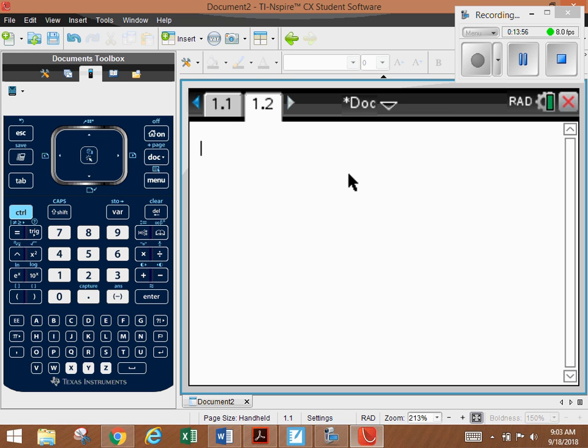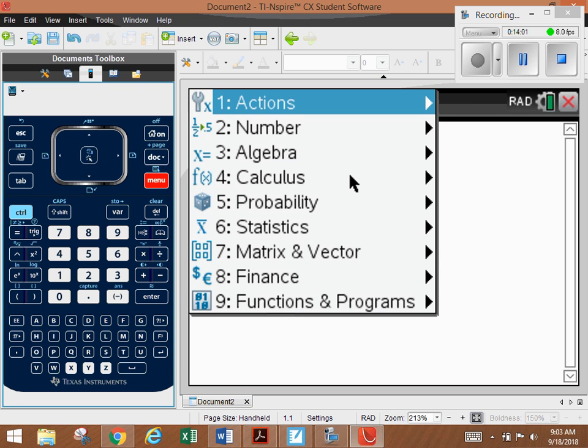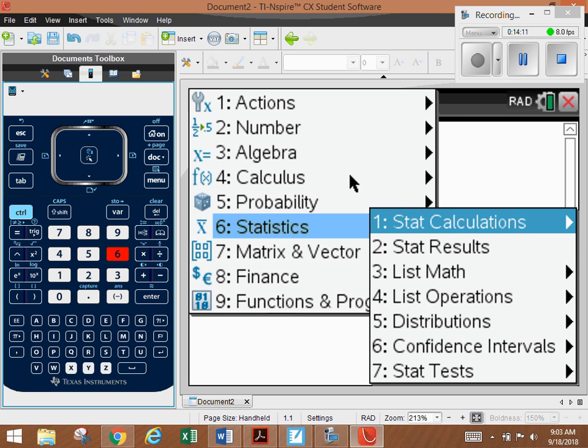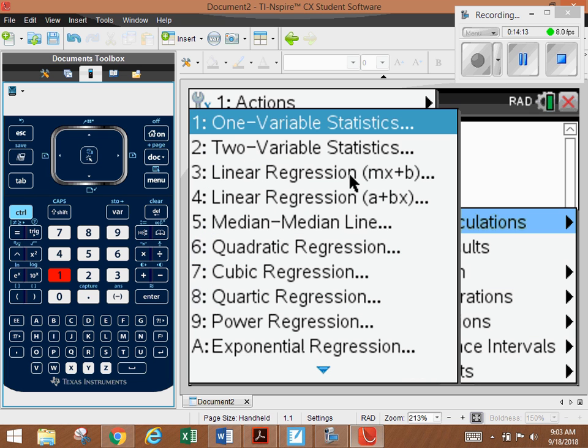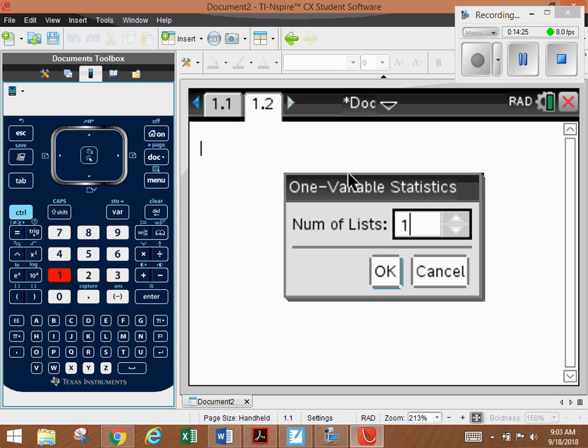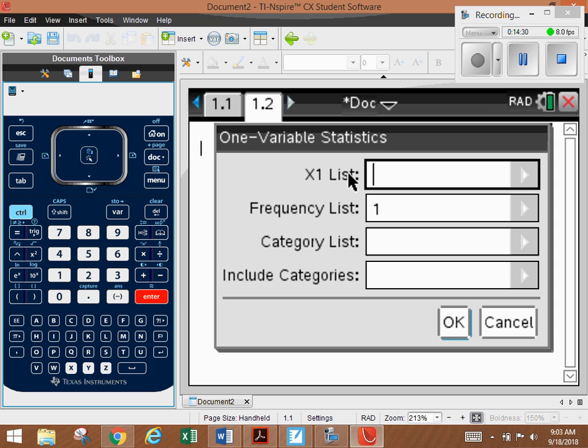Remember, when we're calculating values for statistics, we are most likely going to use statistics here. So we hit Menu, and then we'll use statistics. The only other one we'll use probably will be probability, but we're not there yet. So statistics, we'll choose number 1 for stat calculations, and we want 1 variable statistics. For now we'll go with just 1 list.